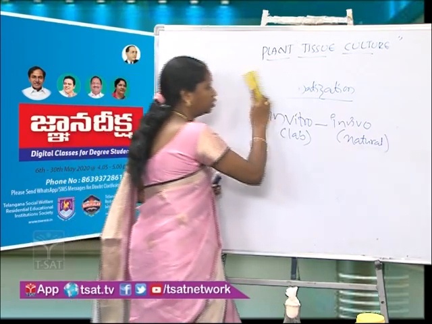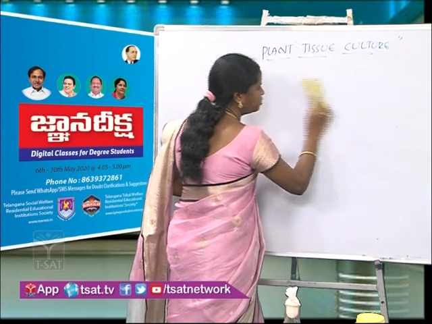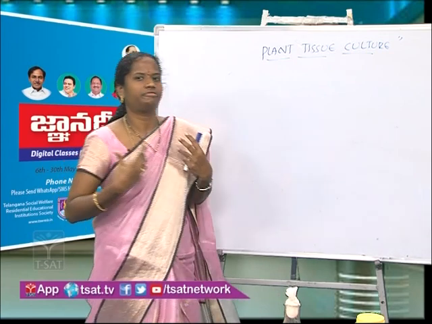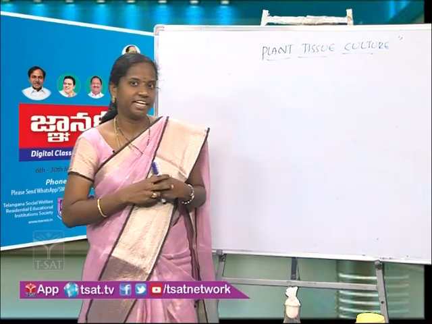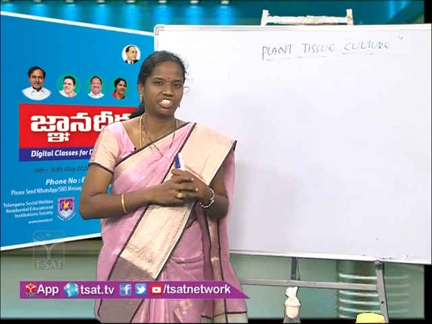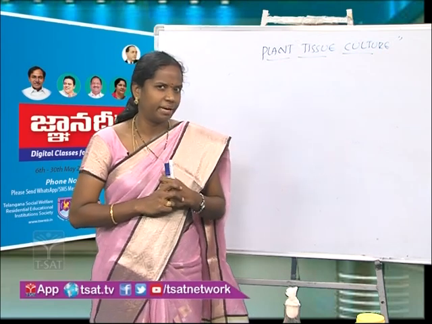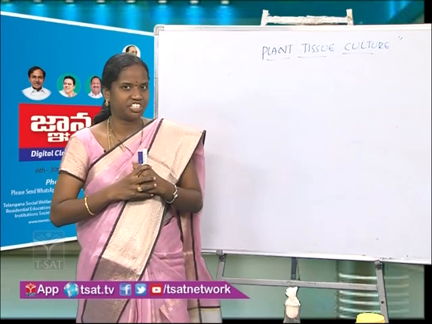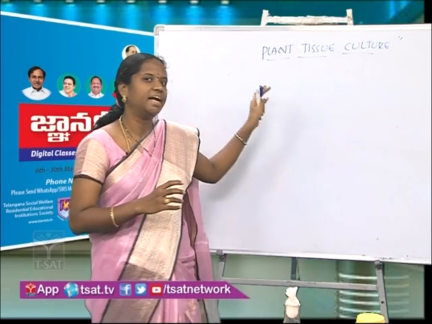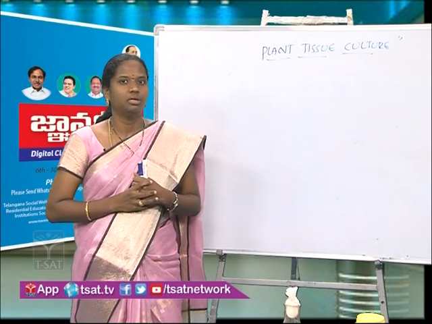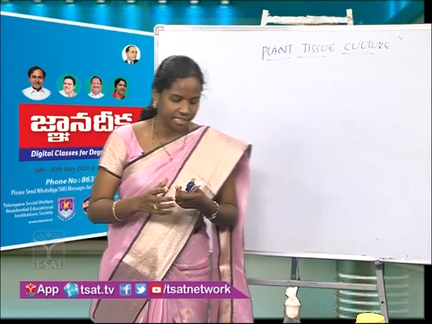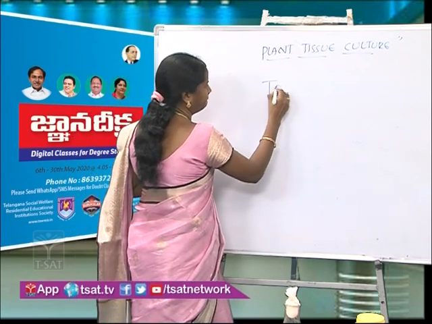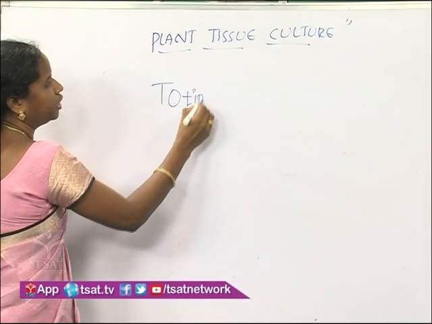Now here one doubt comes. Is this the speciality of human beings? Is this the greatness of our human beings or our scientists who made this plant tissue culture possible? Or is there any greatness of the plant also? Yes, the plants have a special capacity because of which all this plant tissue culture is made possible. We have to appreciate the plants for this character. That character is called totipotency.